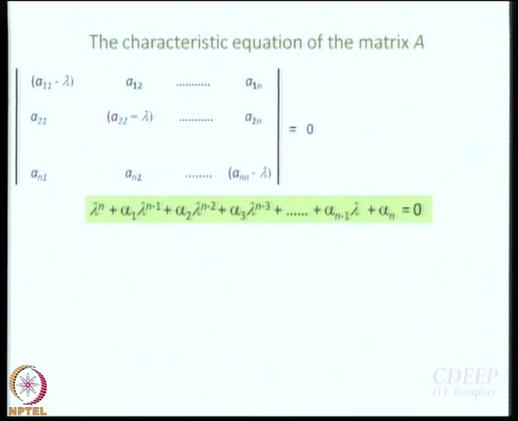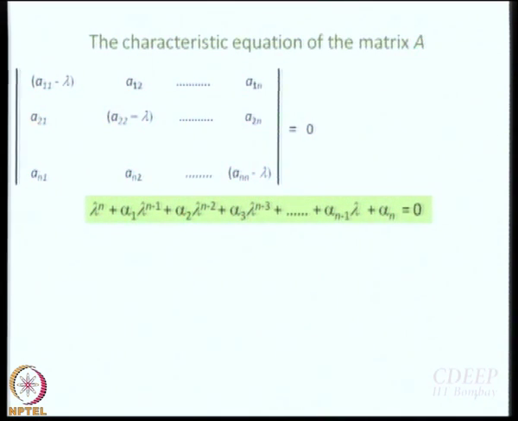I do not know why I was so enthusiastic that I wrote so many terms, but anyway, finally you get the second last term, alpha n minus 1 multiplied by lambda, plus you get alpha n. Okay. As a special case, one or more of these terms may be 0, that is a different issue. This is a general equation, right. This is called the characteristic equation of the matrix A.